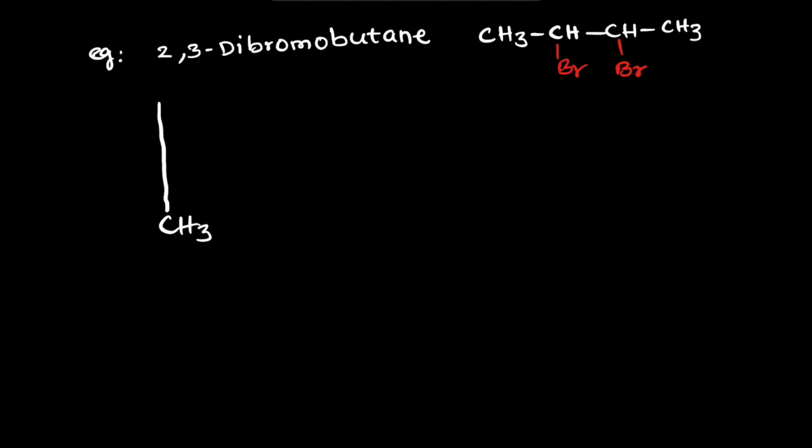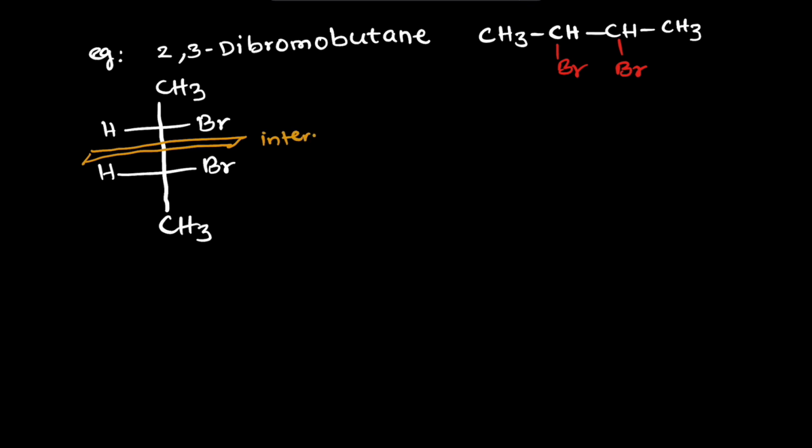The given example is written in the form of a Fischer projection. Now observe, this molecule has an internal plane, the yellow line, which is a mirror plane. So this is called an internal plane of symmetry. The molecule which has an internal plane of symmetry or center of symmetry is a meso compound.